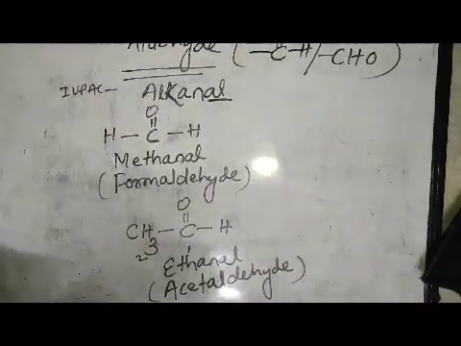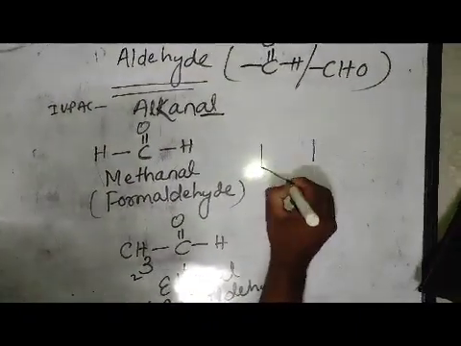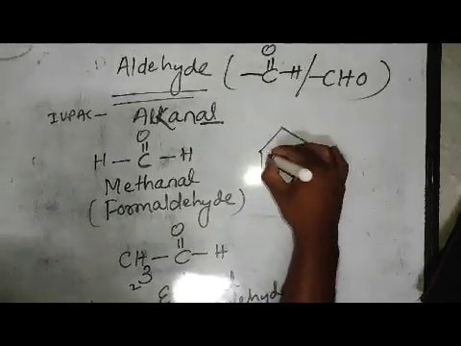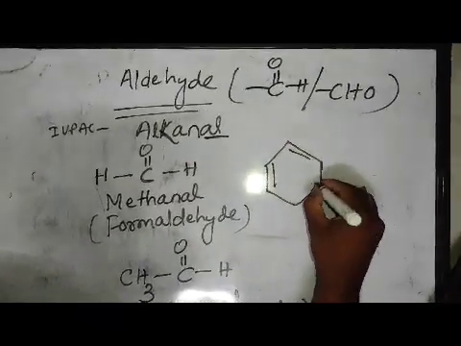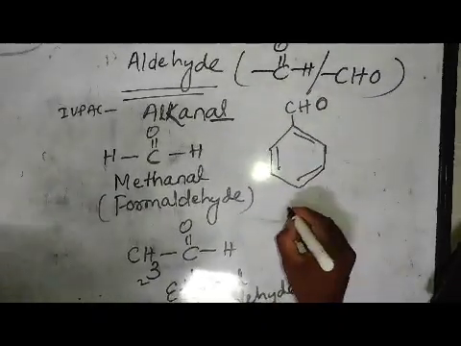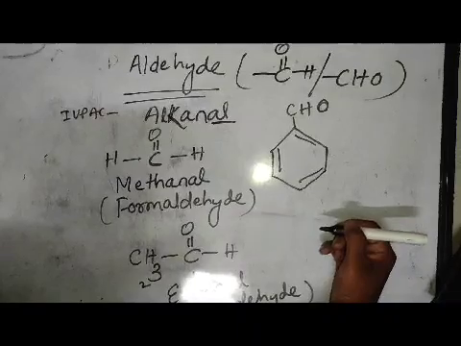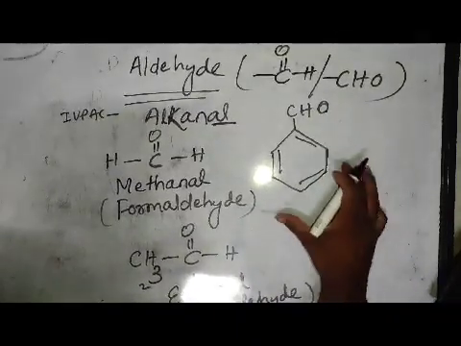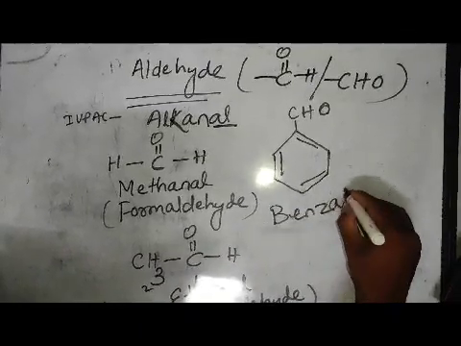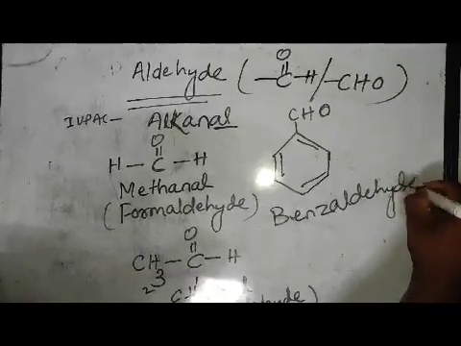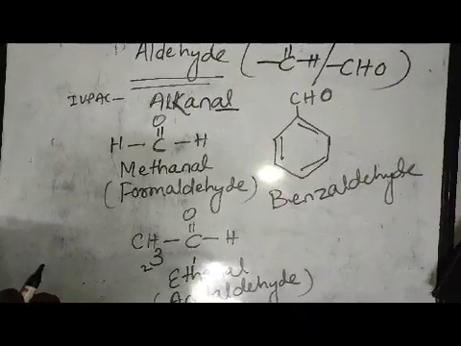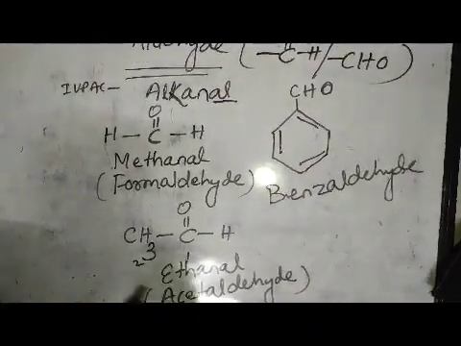Okay, all of you. If this aldehyde functional group is bonded with the benzene ring, you know, this is the hexagonal ring. It is a benzene ring which contains alternate double bond, single bond, double bond, single bond, double bond, and the aldehyde is present. This aldehyde functional group is bonded with the benzene ring. It is called benzaldehyde. These are the simple nomenclature of aldehyde. Then we will move forward to the next functional group.